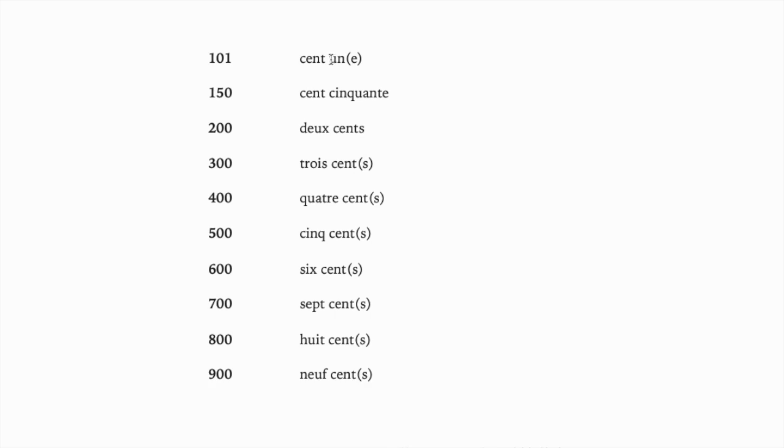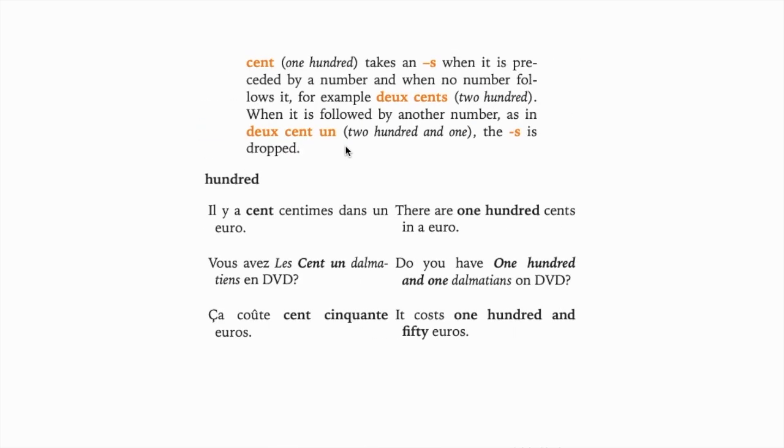Again, same thing, 101, 101. Whenever there's a 100, you have to consider the possibility of an s. Now we know this, when we have only 200, we have this s, otherwise, just like Rohit explained, we don't have an s. The 101, as I said, as soon as we have another quantity after 200, we drop the s, right? Il y a 100 centimes, centime is cents, yeah, dans un euro.